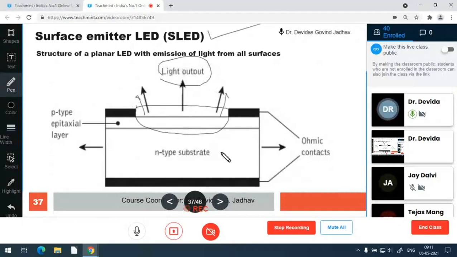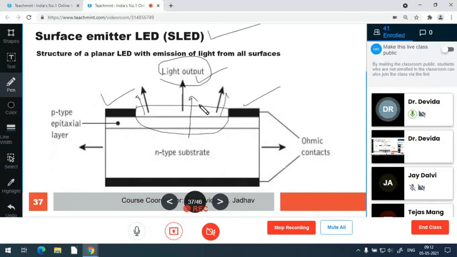The metal cannot transmit the light, so this area is not emitting light. Wherever the metal is not applied, that window allows light output, and this light is coming from the junction material to the surface side.